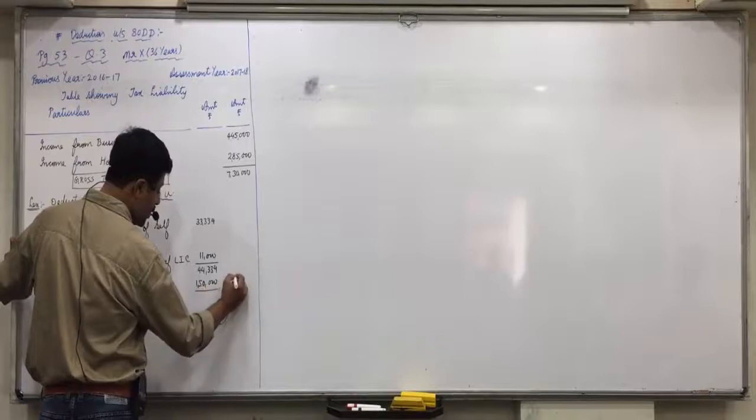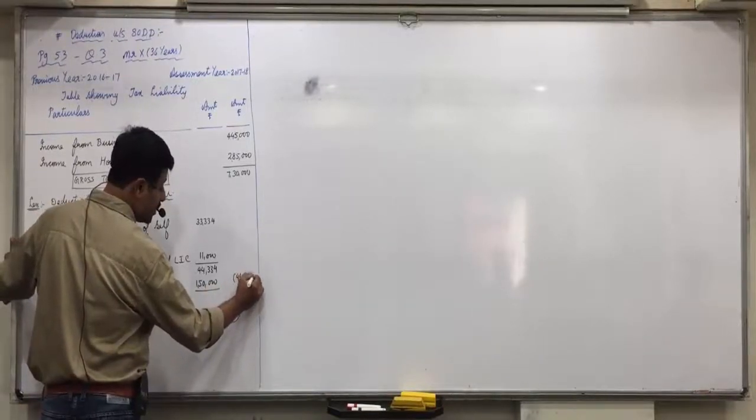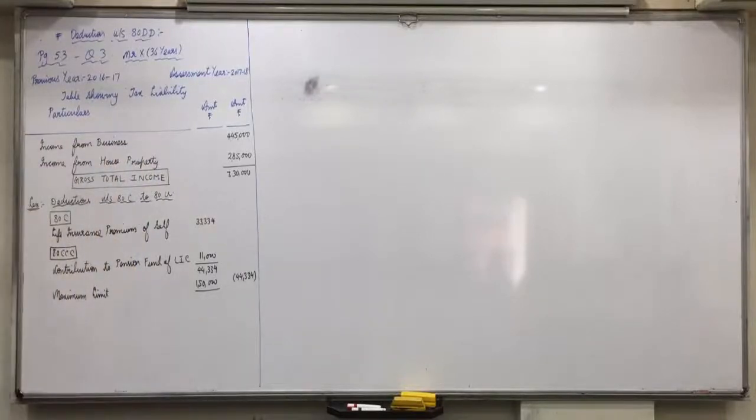So in the outer column, what amount should I write? 44,334. Okay, 44,334 is within the maximum limit of 1,50,000. So we will allow the deduction of 44,334. Did everyone understand this?